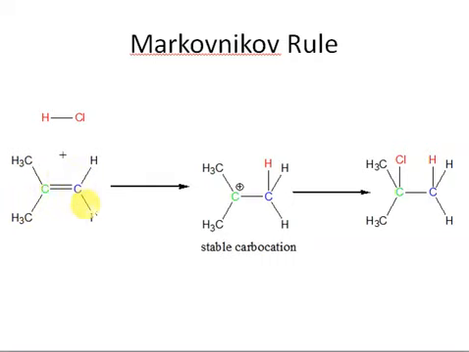So why is this rule saying that this positive part must go to the carbon that has maximum number of hydrogen atoms? Because if hydrogen goes to this carbon, then we get a carbocation which is stable. If the hydrogen went to this carbon, then we would have got a carbocation that is less stable, right? So this is the Markovnikov rule that whenever both alkene and reagent are unsymmetrical, then the positive part of this reagent should go to the carbon that has maximum number of hydrogen atoms, right? Why? Because in this way we'll get a more stable carbocation, and this more stable carbocation will result in formation of a major product, right?